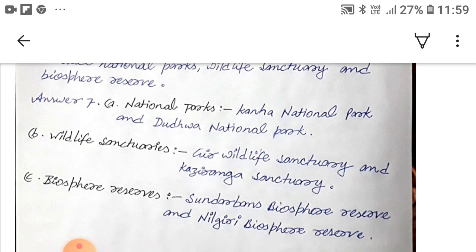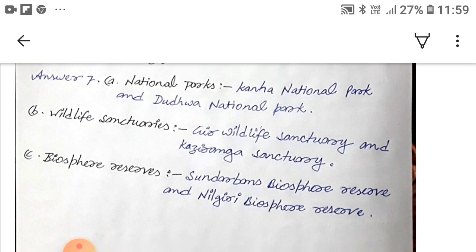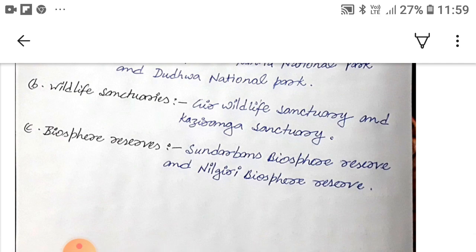Answer 7. National parks. So, Kanha National Park and Dudhwa National Park are the names of national parks. B, Gir Wildlife Sanctuary and Kaziranga Sanctuary are the names of wildlife sanctuaries. C, Sundarbans Biosphere Reserve and Nilgiri Biosphere Reserve are the two names of biosphere reserves.